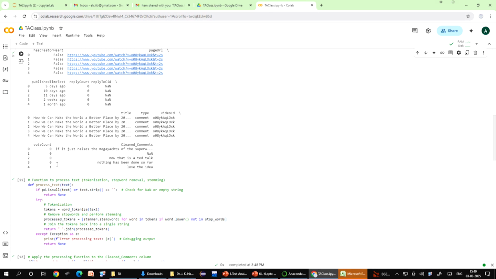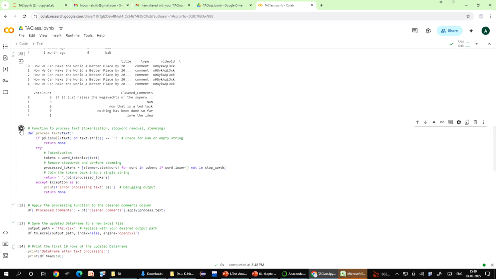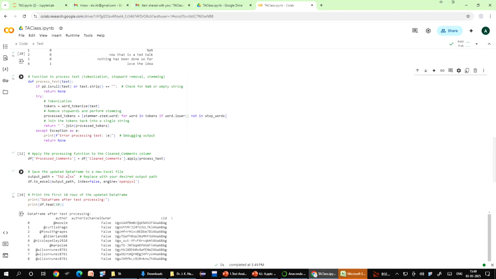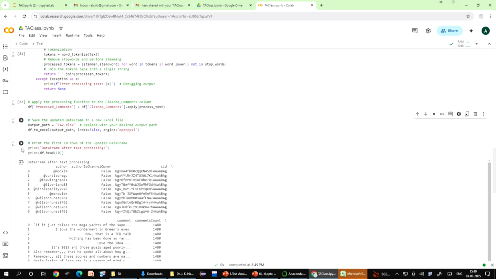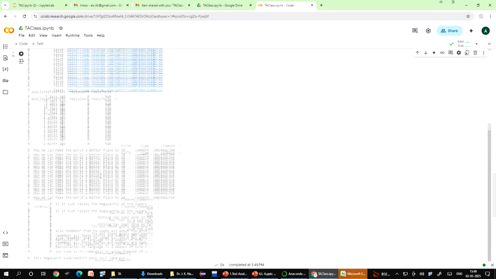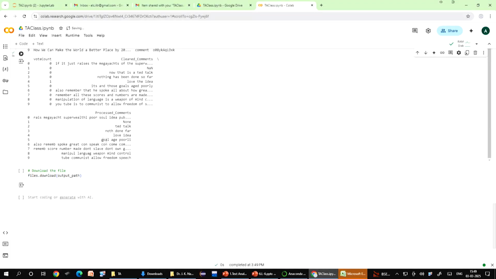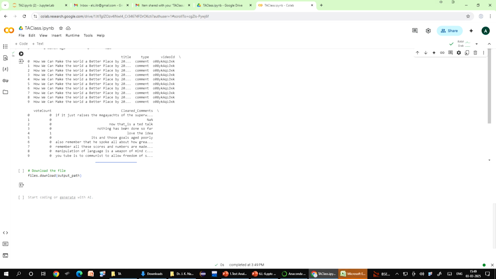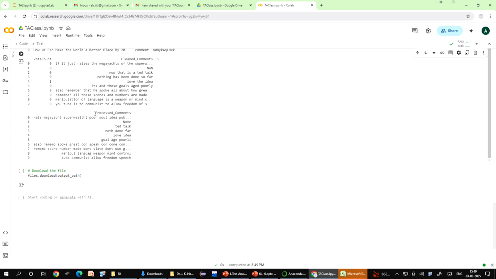These are the cleaned comments. After that we will again go for tokenization, stop word removal and stemming, which is the next pre-processing part. Once that is done, let's run it. So you have the clean comments, then this is the TA2 file. You can see the next file where the output will be saved. Now the output file has been created, and this is the 10 lines, if you remember, that we are talking about, which is being displayed here.